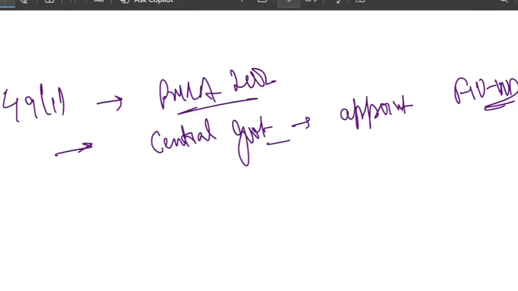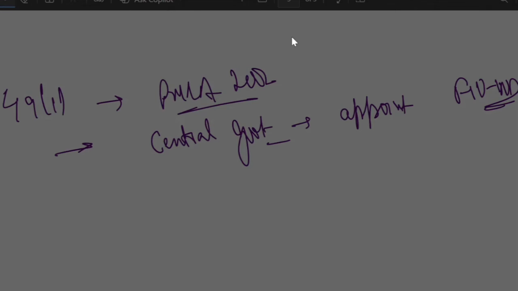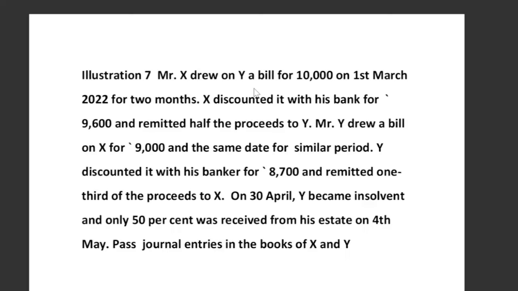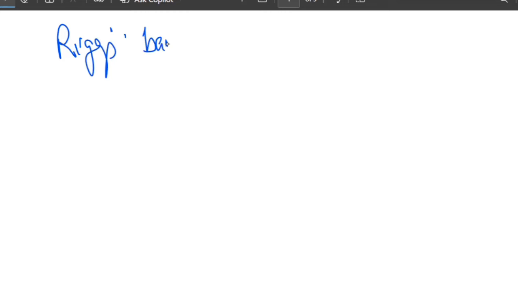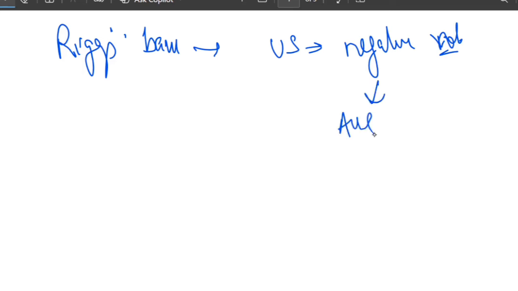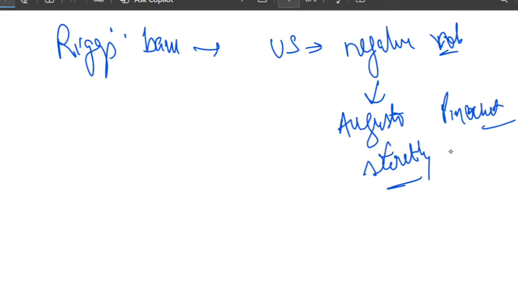Let's understand the real story behind this scandal in the simplest terms possible. What is this Pinochet account all about? Basically, what happened? There was a bank, and the bank's name was Riggs Bank, right? Riggs Bank was a respected US bank at that time. They played a negative role in helping a dictator, and the dictator's name was Augusto Pinochet. So this bank helped Augusto Pinochet secretly move money.